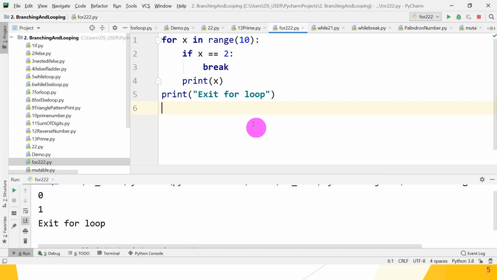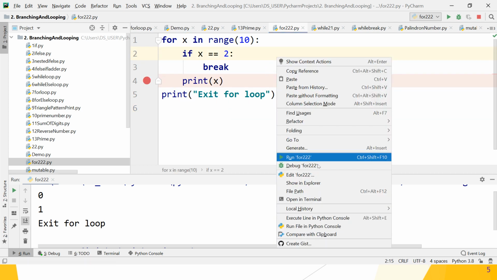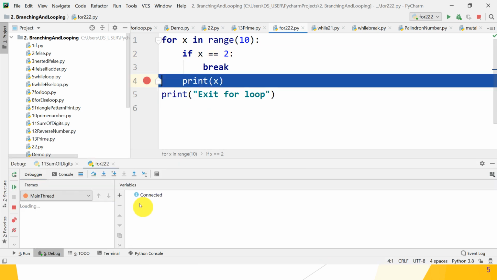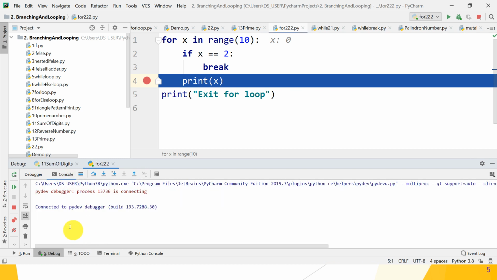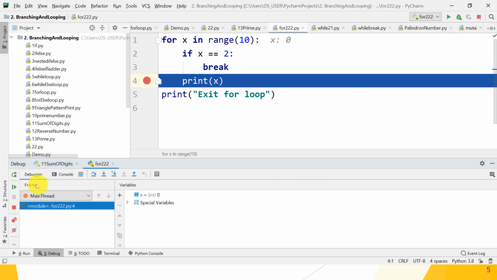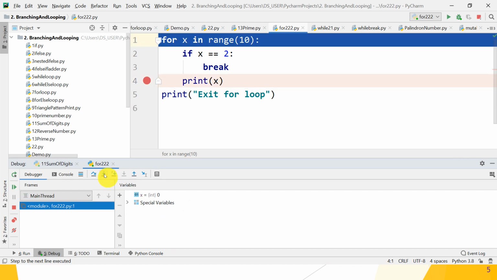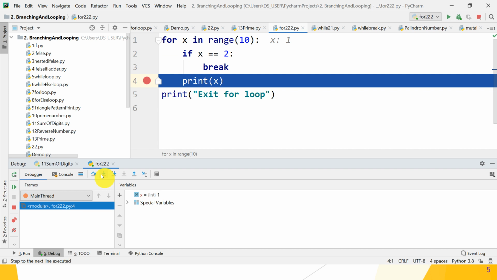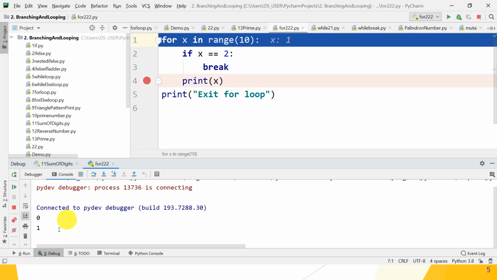Now we can use toggle breakpoint here on the print statement, right click and click debug your program. In the console, nothing is displayed yet. Debugger, F7 to step. x becomes initially 0. Is 0 equal to 2? Condition false, print x. What gets displayed on the console? 0 and 1.